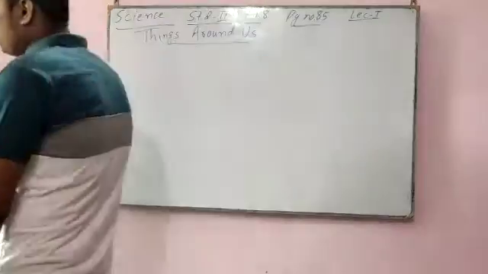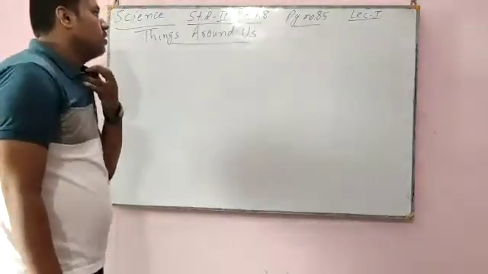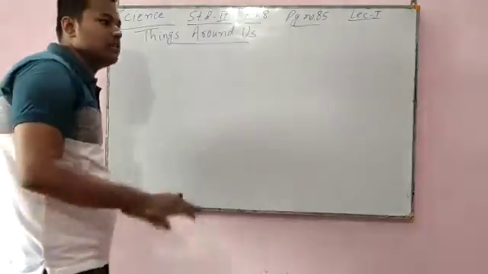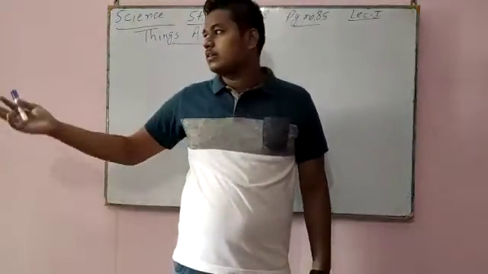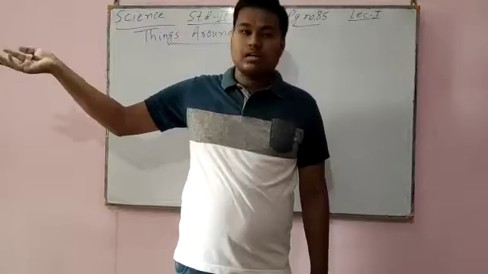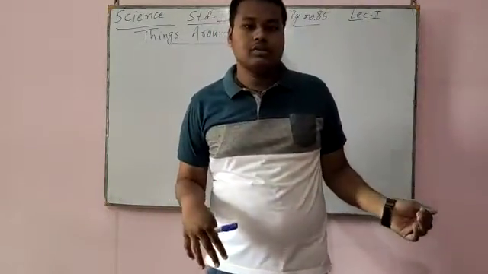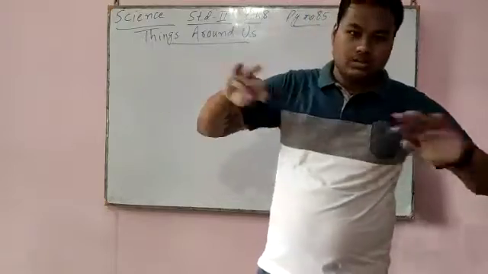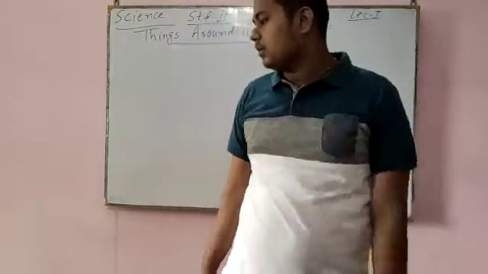Okay, so today I am going to teach you science chapter 8. Chapter 7 is done. Chapter 8 is Things Around Us. Around us, water and air are there. Living things and non-living things are there. Whatever we see around us, all are in the form of living things and non-living things.